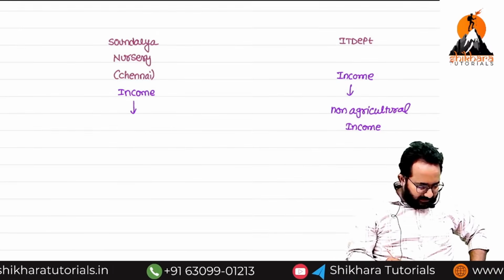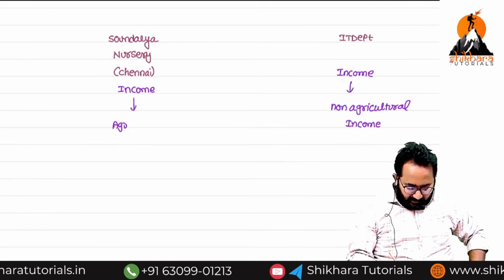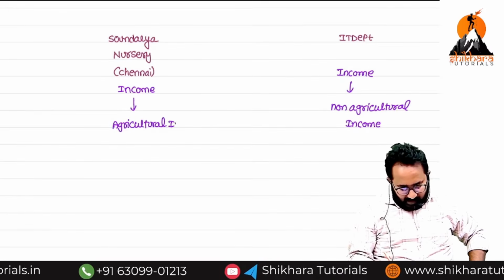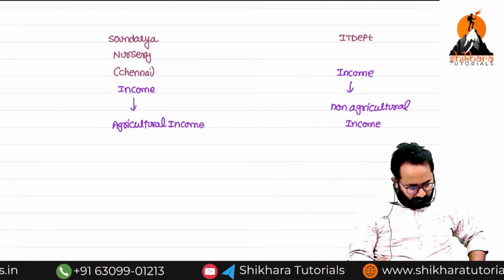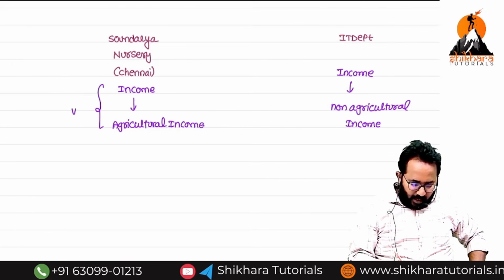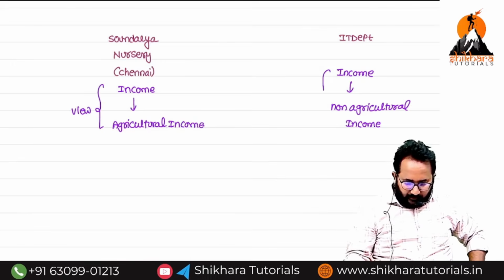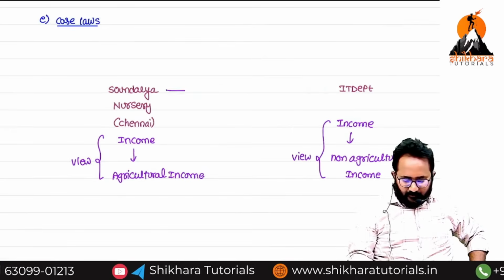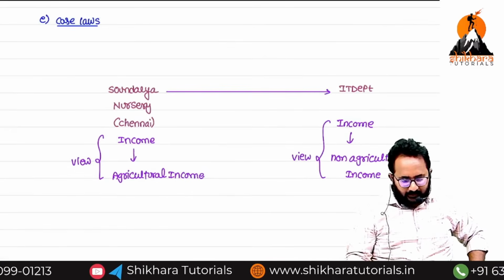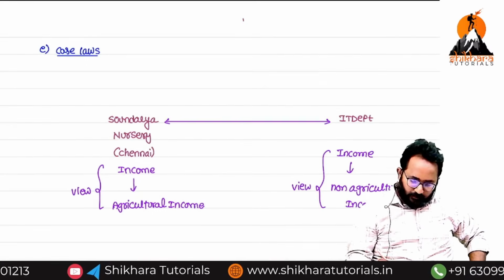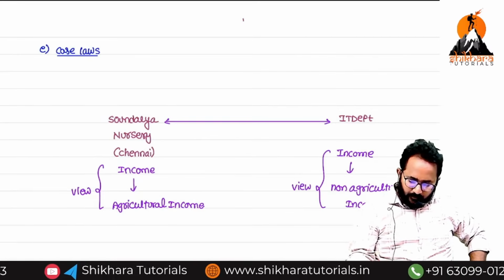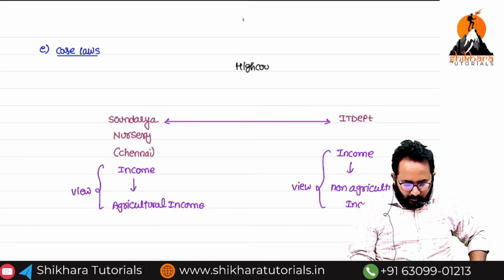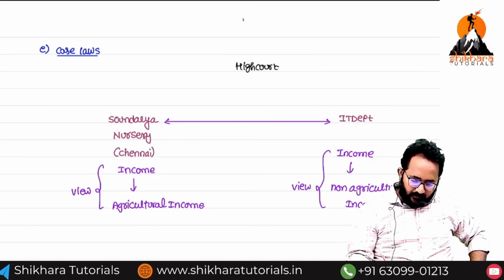But the assessee is saying, no sir, it is agricultural income, we are doing plant-related work. There are differential views, so there is a dispute between both parties, which leads to the High Court level. The Madras High Court gave the judgment.